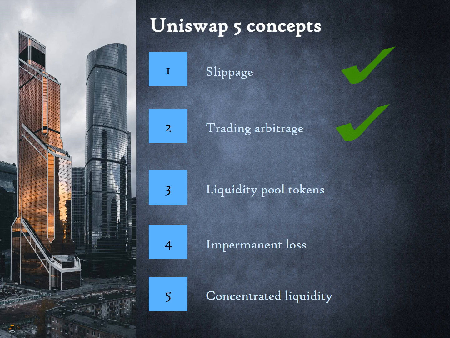This brings us to the end of part 1 of the lesson on DeFi and Uniswap. We have covered 2 of the 5 concepts needed to understand Uniswap. In the next lesson, we will continue learning about the other 3 concepts. But before proceeding to the next lesson, please review the summary of the current lesson.